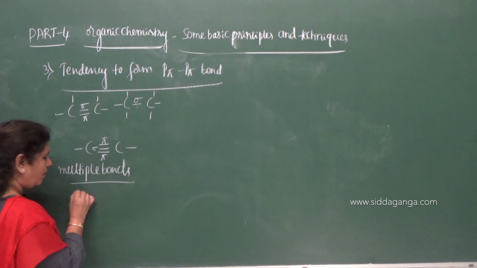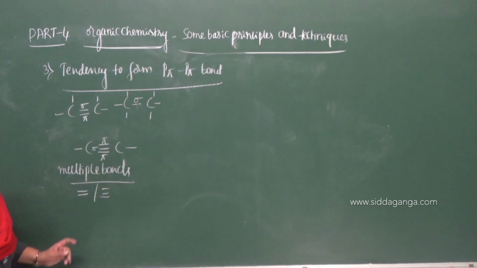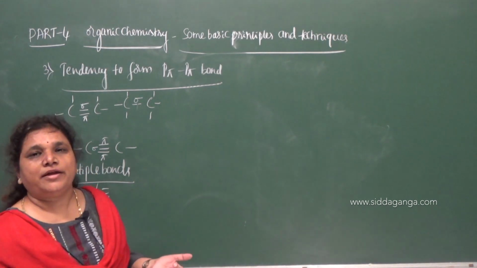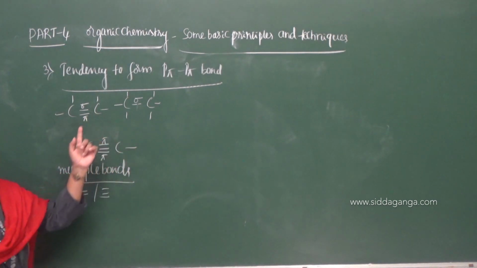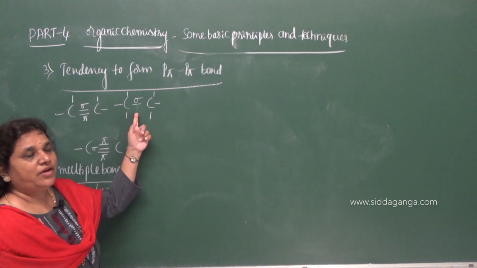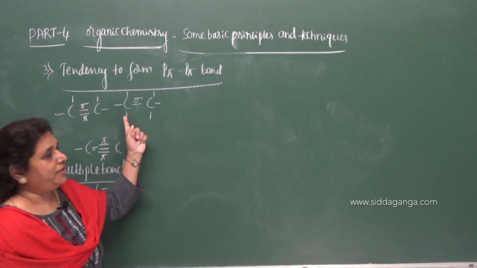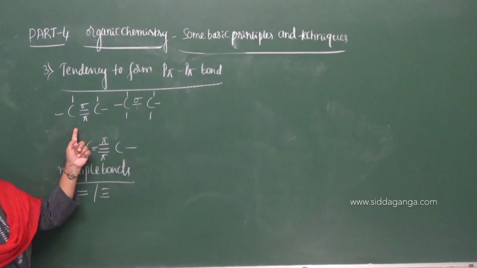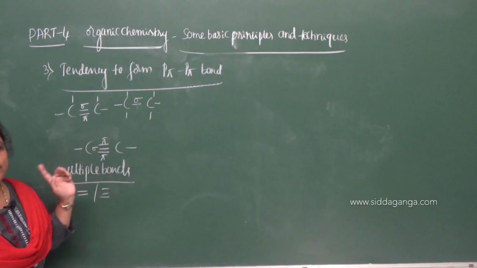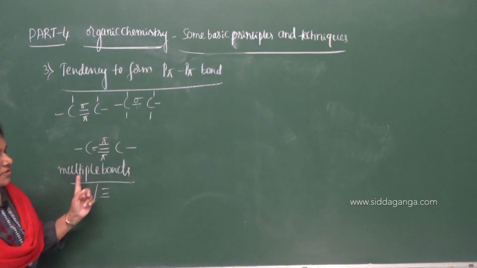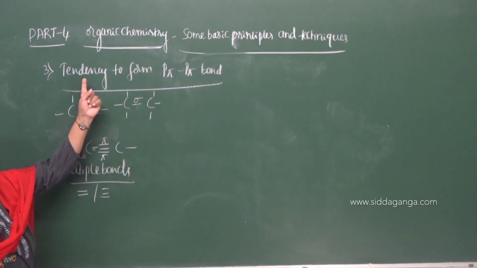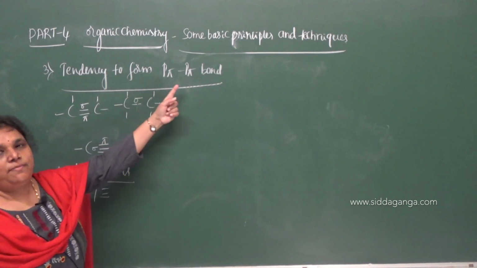What do we mean by multiple bonds? Double and triple bonds. Because of the formation of double and triple bonds, we already classify organic compounds as saturated and unsaturated compounds. We have alkanes, alkenes and alkynes. In alkanes, we find only sigma bonds, single bonds between the carbon atoms. In alkenes, we find a double bond between the carbon atoms. In alkynes, we find a triple bond between the carbon atoms. So double and triple bonds are called multiple bonds. Since it forms multiple bonds with carbon atoms, it shows a greater tendency to form p-pi bonds.